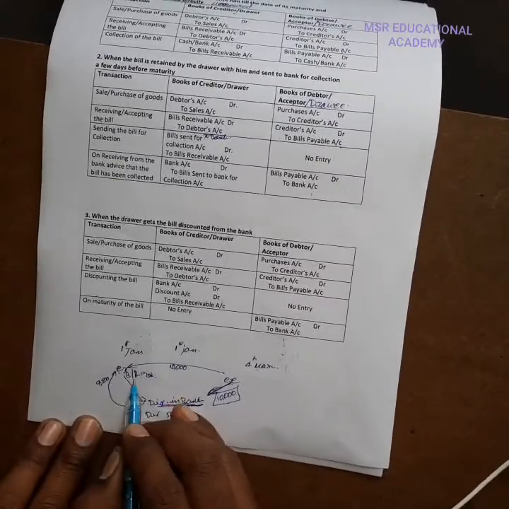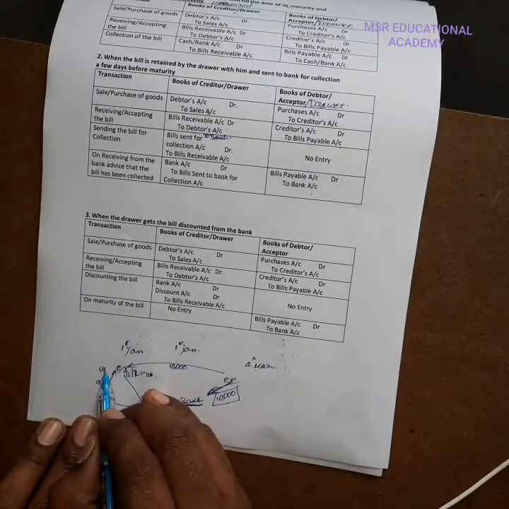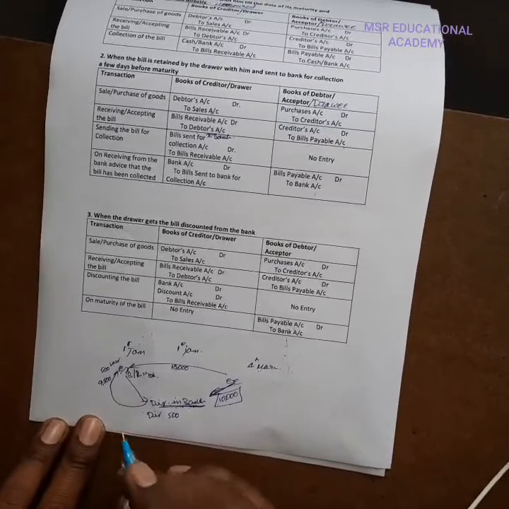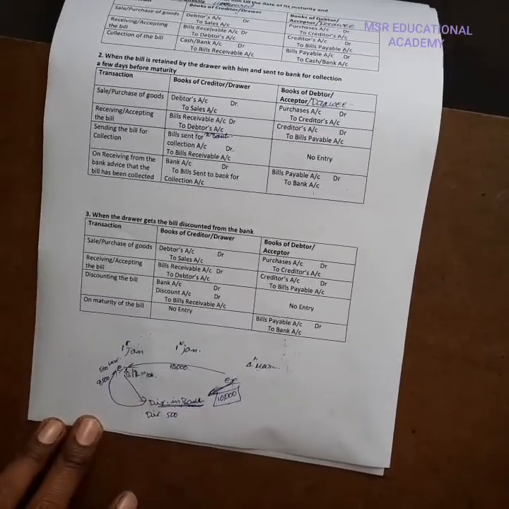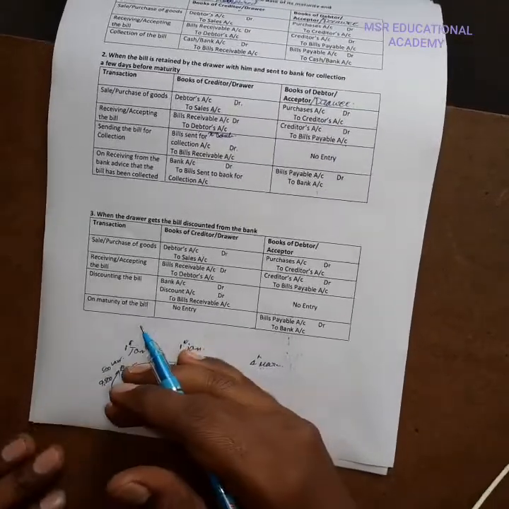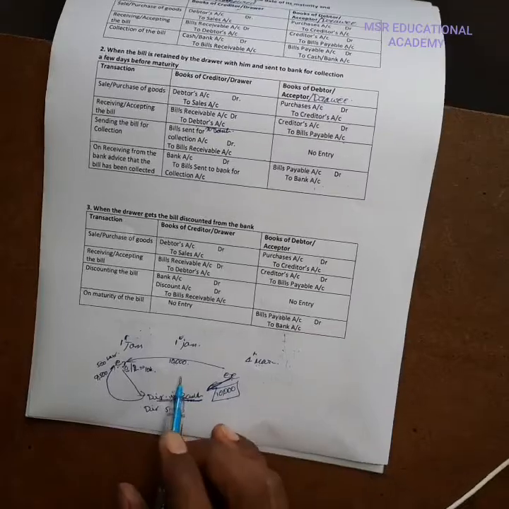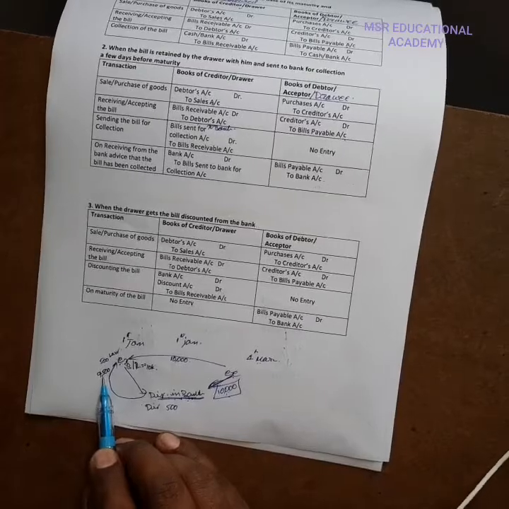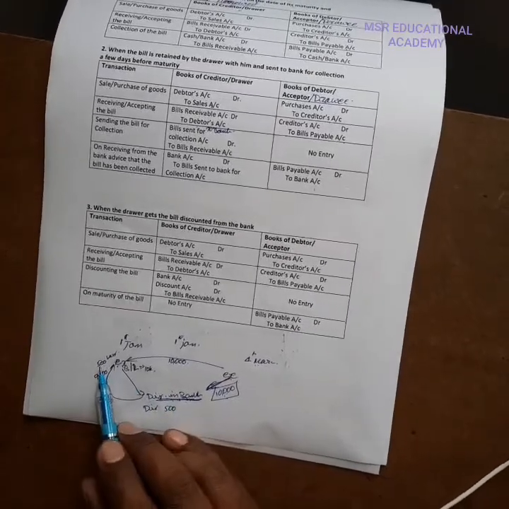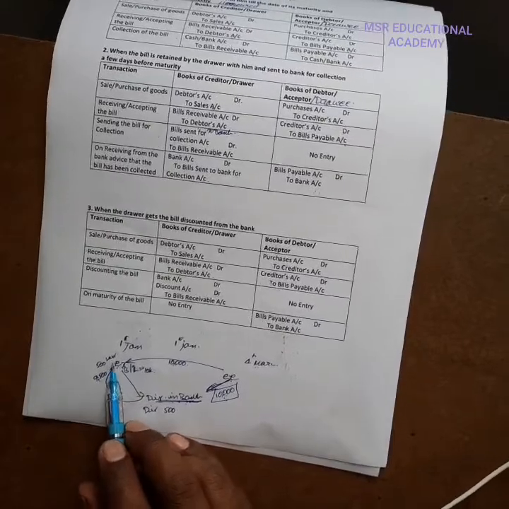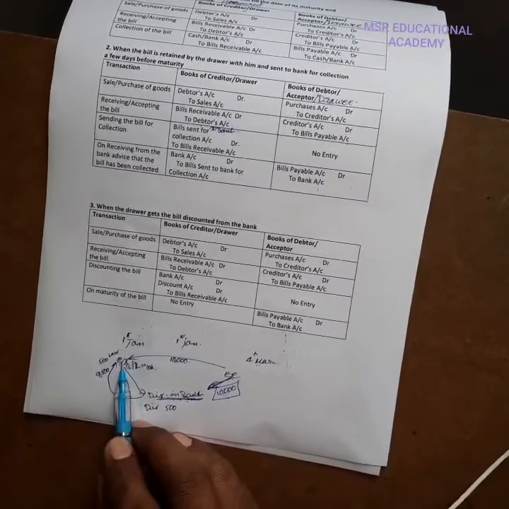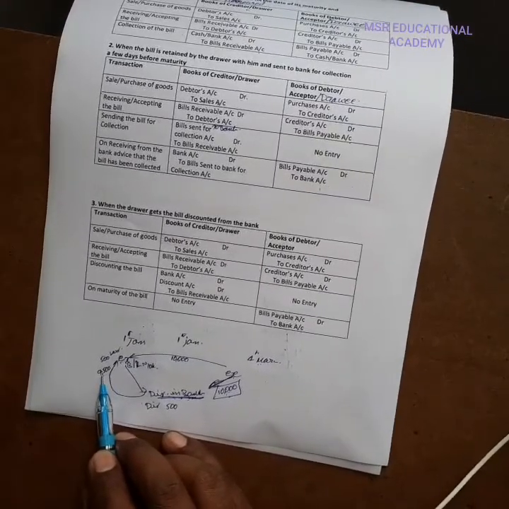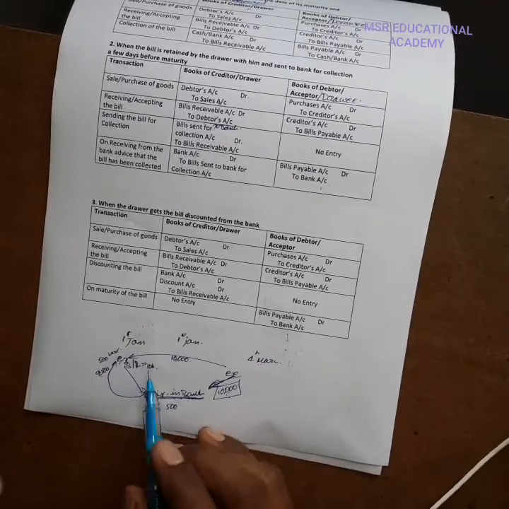Now this 500 is a loss from the point of view of the drawer. That is the discount charges, he got the loss. Whatever amount he received is less compared to the actual 10,000 amount of the bill. He received only 9,500 because the bill was discounted in the bank. That 500 is the discount, which is a loss to the drawer, but because of the urgency of the cash requirement the drawer discounted the bill in the bank. So this 500 is a loss.